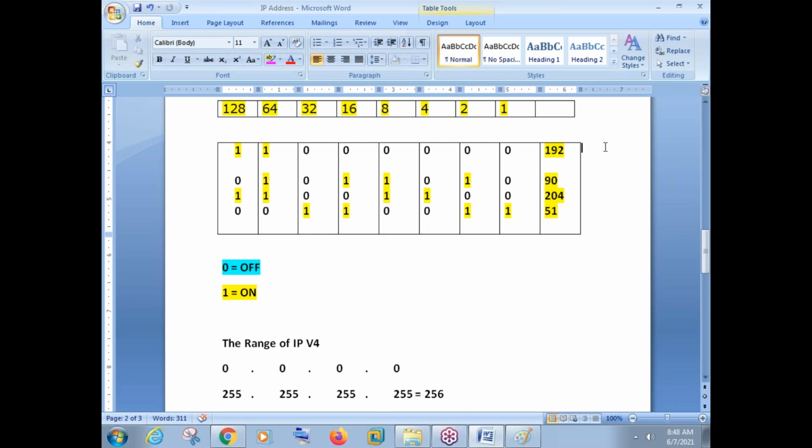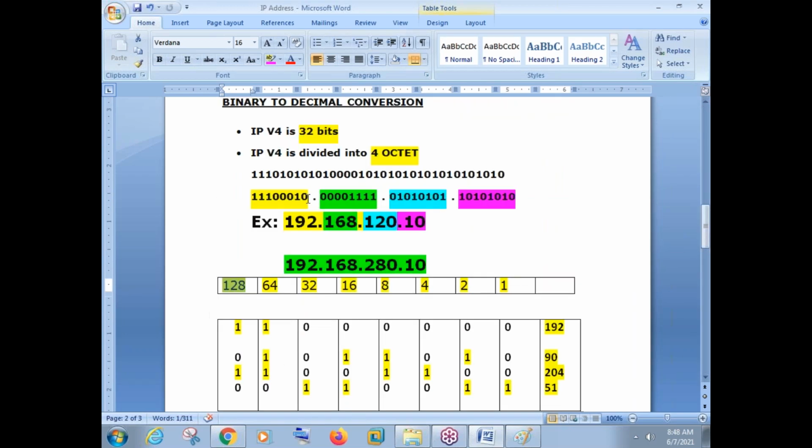Let us see. Now see, when you convert a binary number, remember every bit has a bit value. What is its bit value? It is 1. This bit value is 2. This bit value is 4. This bit value is 8. And this last bit value is 128. This is your mathematics, guys. Every bit has a bit value. Let us see here.